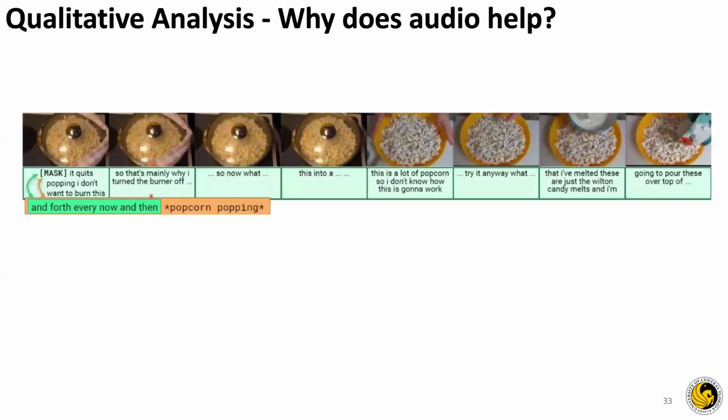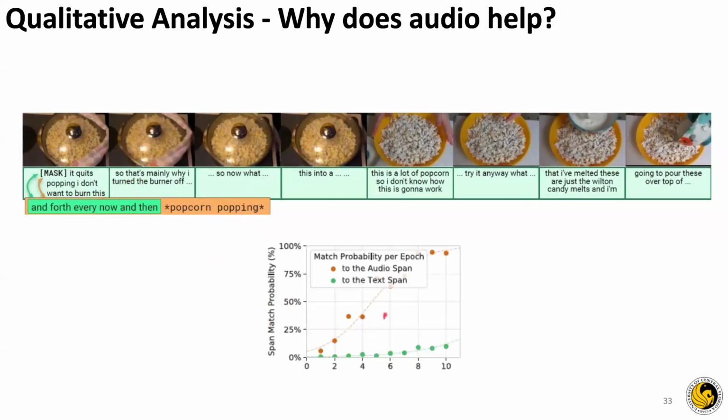So they cherry picked 3 specific cases which might occur. In this case, you can see that the amount of audio and the amount of text is the same, right? But as training progresses, you'll see that the text part is being predicted as well. What the model chooses to do is it tries to associate the masking part and predict it accurately, because although there are popcorn poppings surrounding it, in this span, it will learn popcorn popping more.